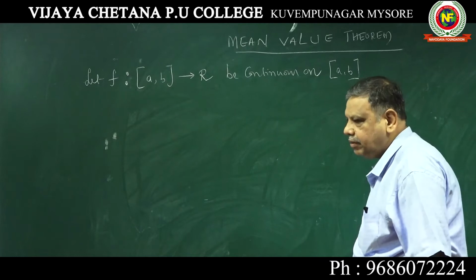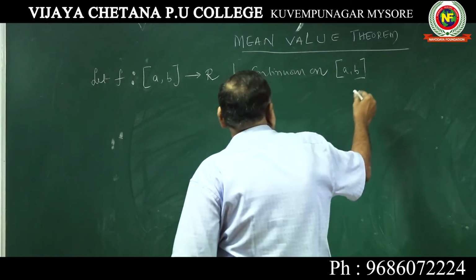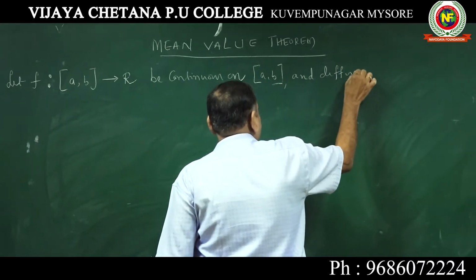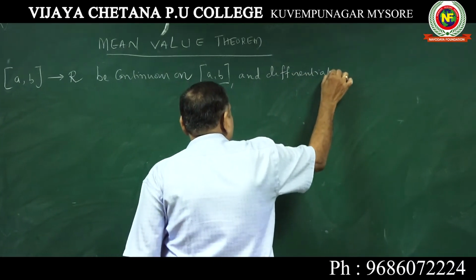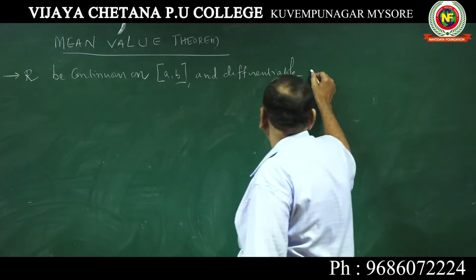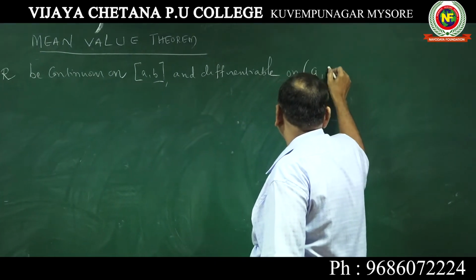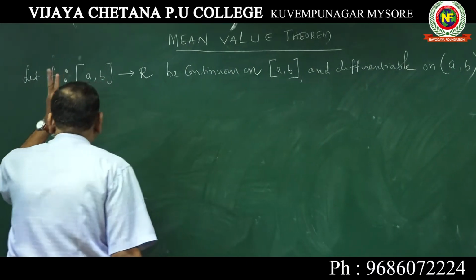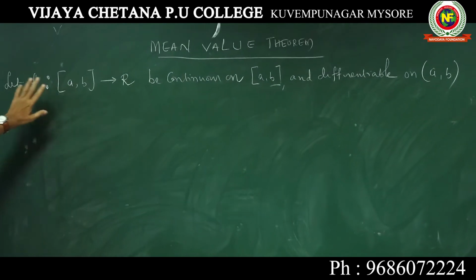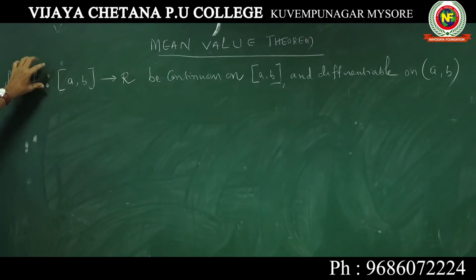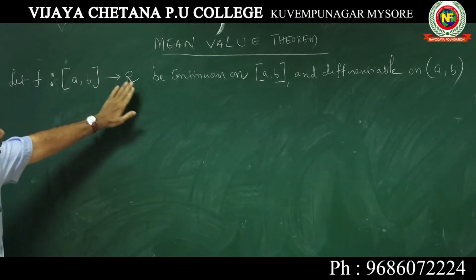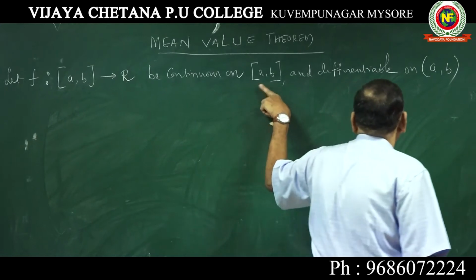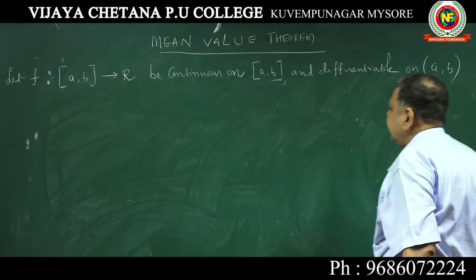I told you continuity is always on the closed interval a comma b, and differentiable on the open interval a b. Like this only you have to reproduce. They ask: let f from a comma b to R be continuous on the closed interval a comma b and differentiable on the open interval a comma b.